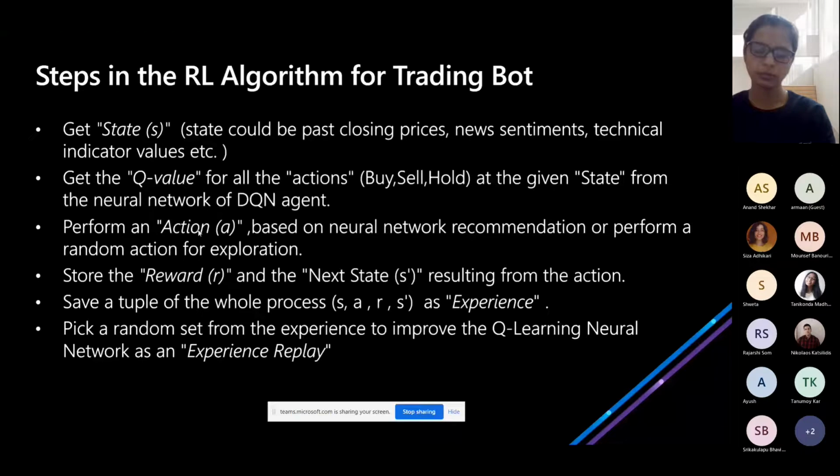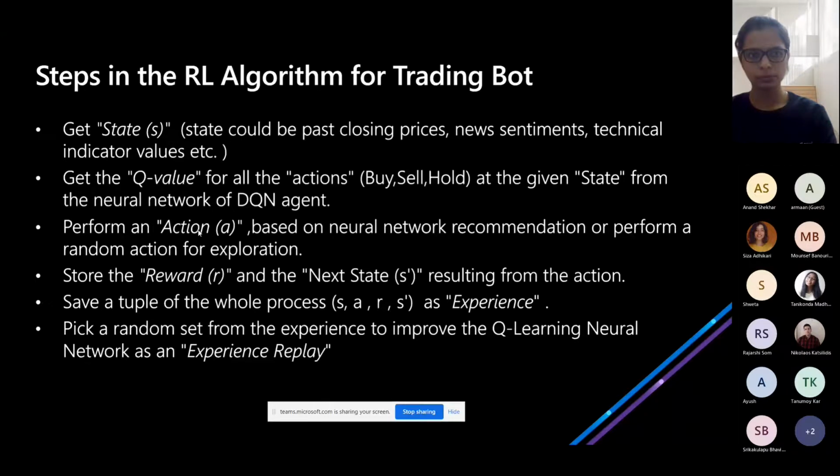Initially, when the model starts working, there is also the concept of exploration and exploitation. So we set an epsilon value. Say 80% or 90% of the time, it will perform the action based on what the neural network says.